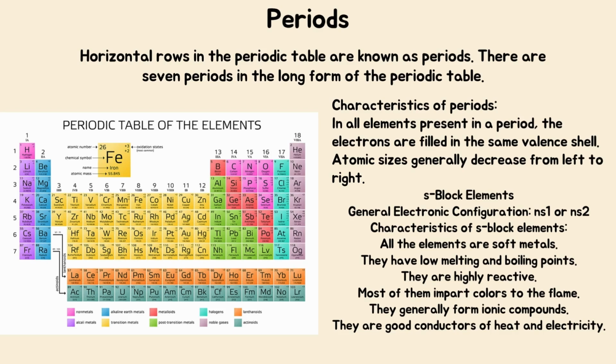S-block elements, general electronic configuration ns1 or ns2. Characteristics of S-block elements. All the elements are soft metals. They have low melting and boiling points. They are highly reactive. Most of them impart colors to the flame. They generally form ionic compounds. They are good conductors of heat and electricity.